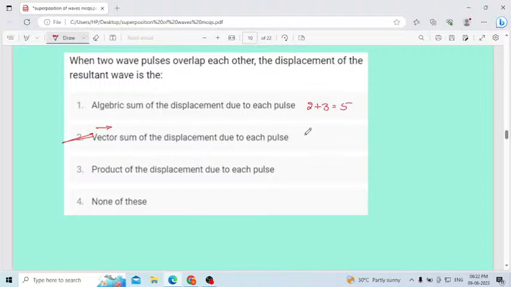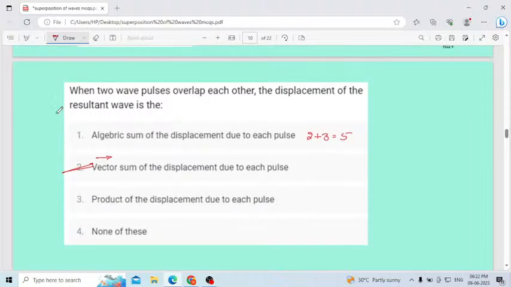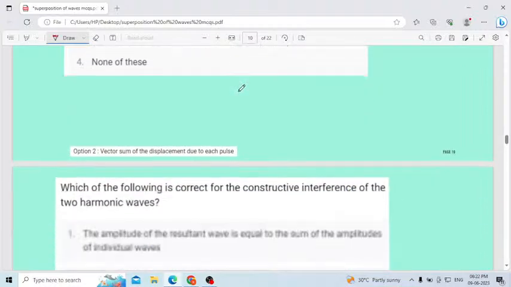But when you consider the vector, it shows even the direction, along with magnitude. That's why the correct option is that when two wave pulses overlap, the displacement of the resultant wave is the vector sum of the displacement due to each pulse.